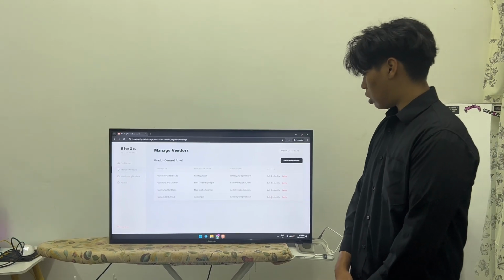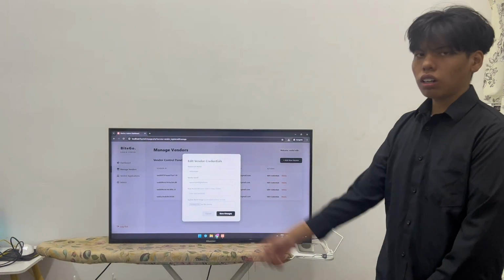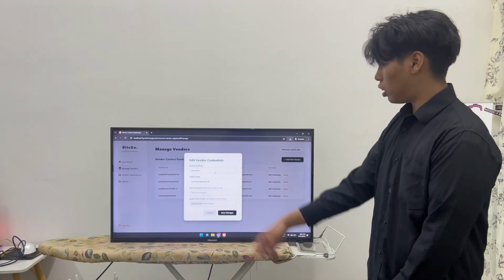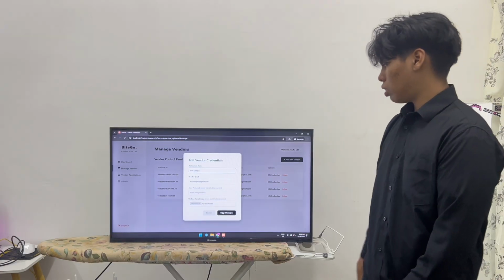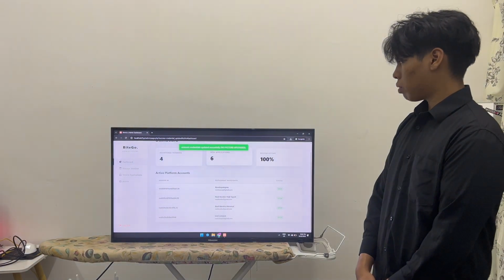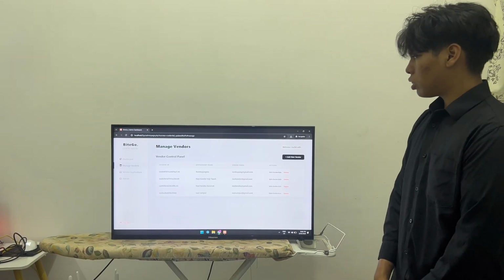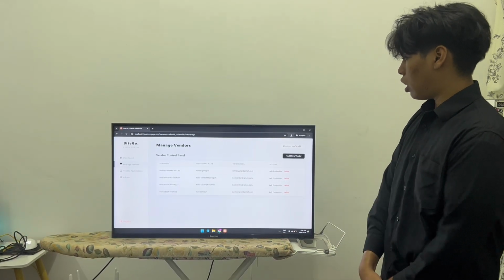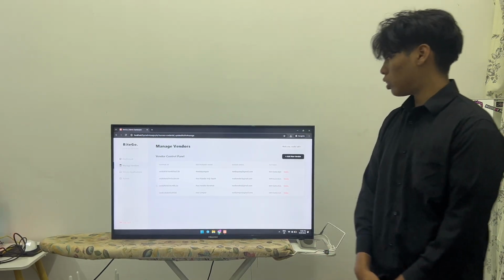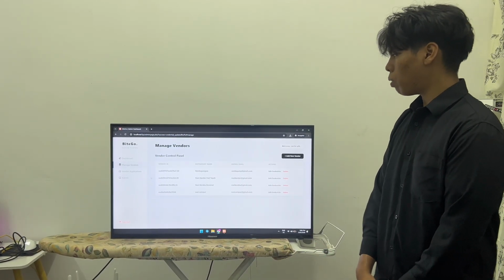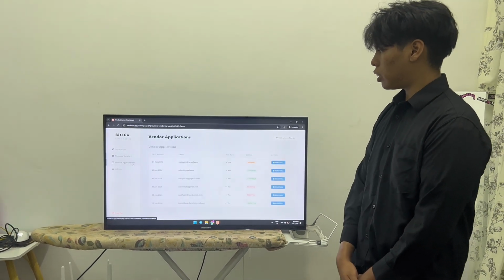The admin can also edit the credentials for the vendor, which is a new password, and they can change the restaurant name if the admin wants. Okay, and then the account credentials loaded successfully. Now admin can delete any vendor they want if the vendor doesn't associate with our system anymore. So for now, let's take a look at the vendor applications.